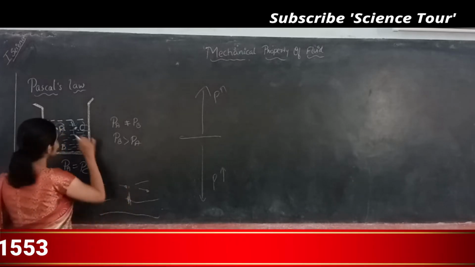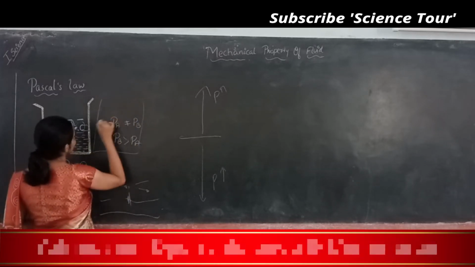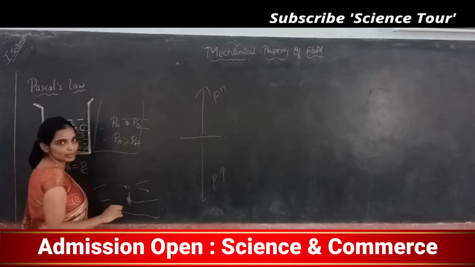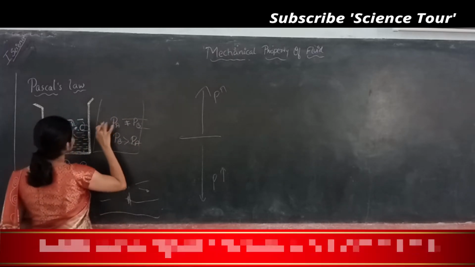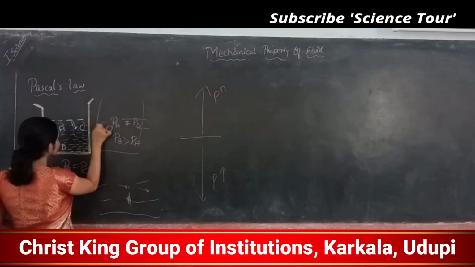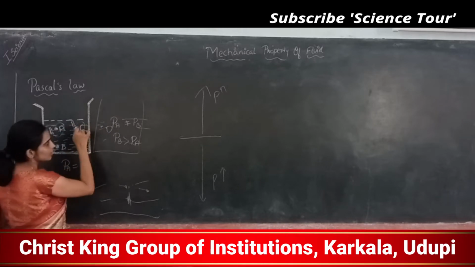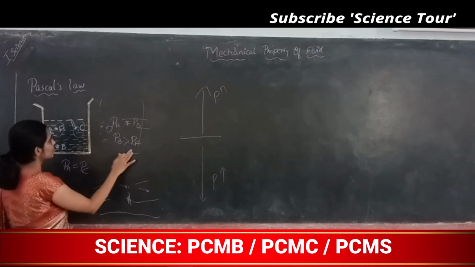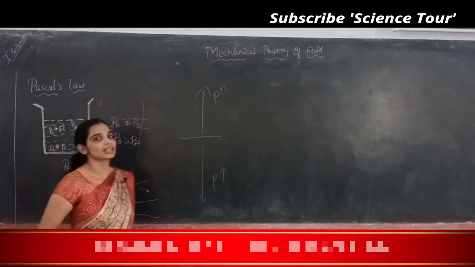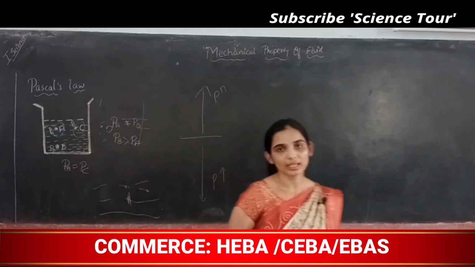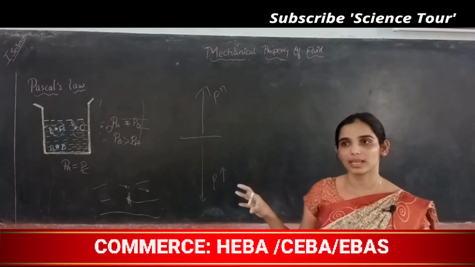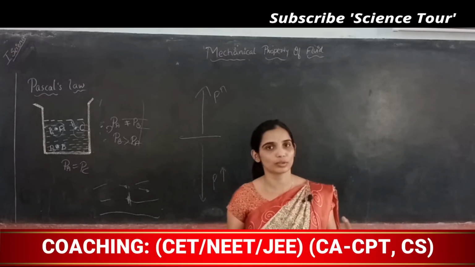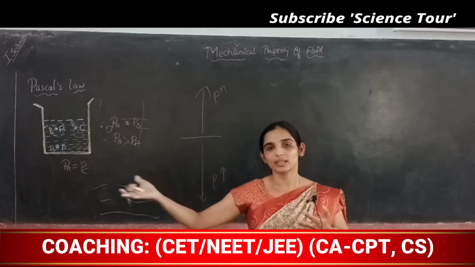But there is a container here. There is one more container, which is also filled with the fluid. So I have a point D here, which is equal to the height of A and C. Now pressure at D need not be equal to pressure at A and C because this is a different container and different fluid, correct? So in the same container, same fluid, or in the same source of fluid, pressure will be the same at the same height.